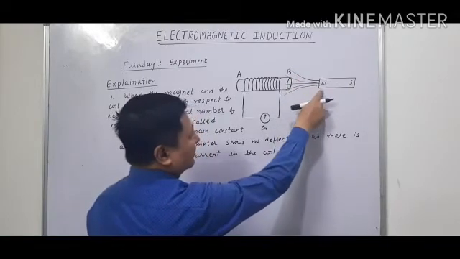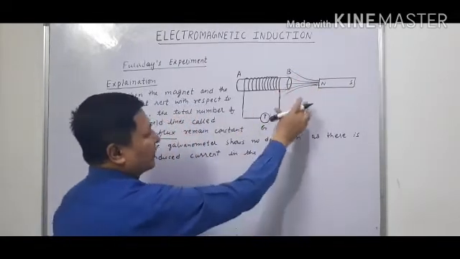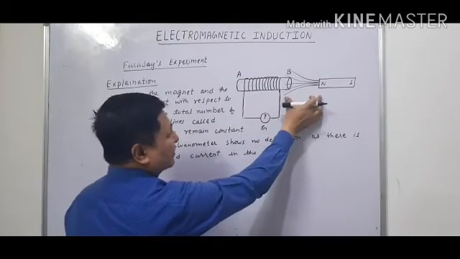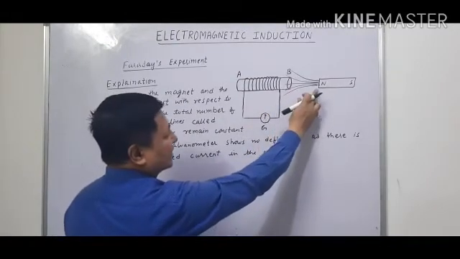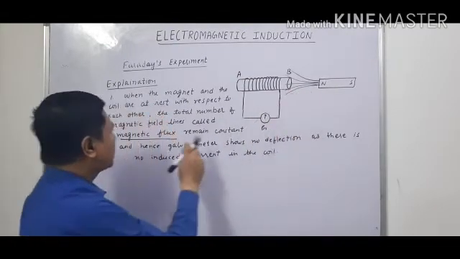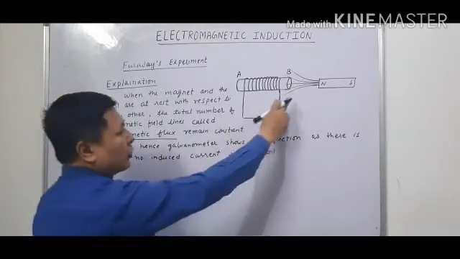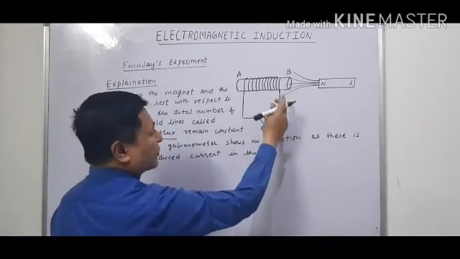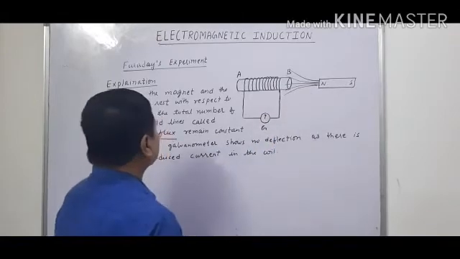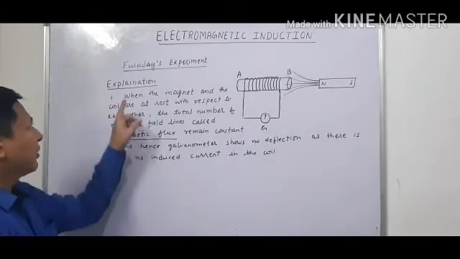Now if you see this here, this is a magnet, and these are the magnetic field lines. The magnetic field lines which are cutting the coil, when we make the two stationary with respect to each other, in that case the number of magnetic field lines, also known as magnetic flux, remains constant. It is not changing. Therefore there is no current induced in the coil. So this is the first explanation of Faraday's experiment.